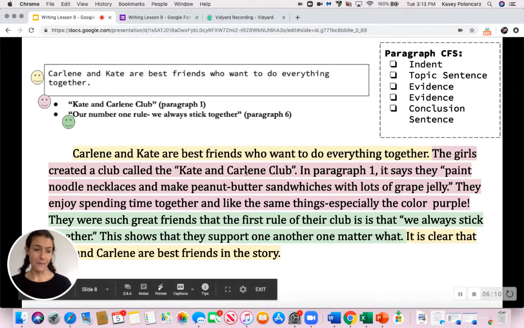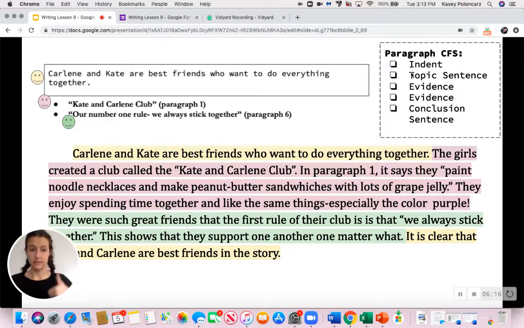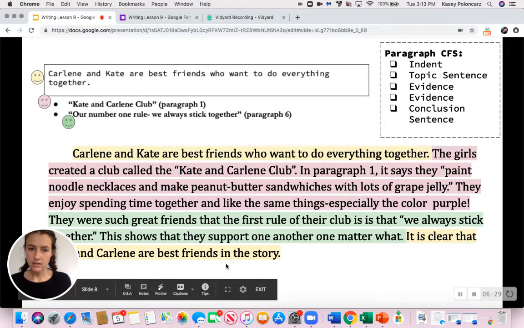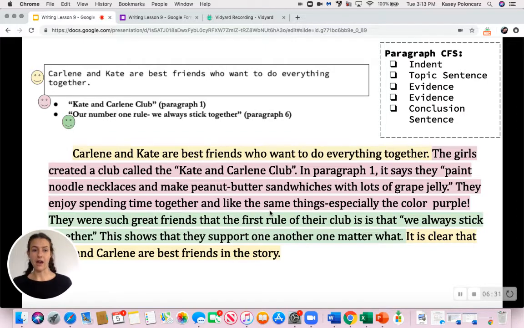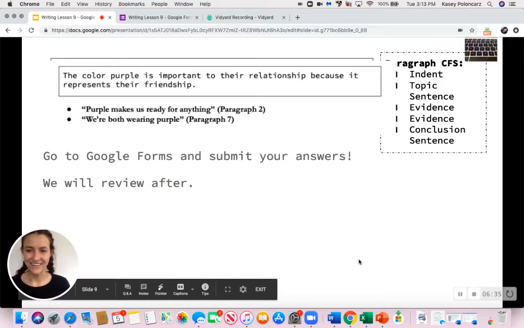And then I'm going to go back and I'm going to make sure. Did I have my indent? Yep. Did I have my topic sentence? Yes. Do I have two pieces of text evidence? Yes, I'm looking it over. One piece, two piece, okay. And then do I have my conclusion sentence? Awesome, so now I have a paragraph. So the next one we're gonna have some fun with and we're gonna do together.